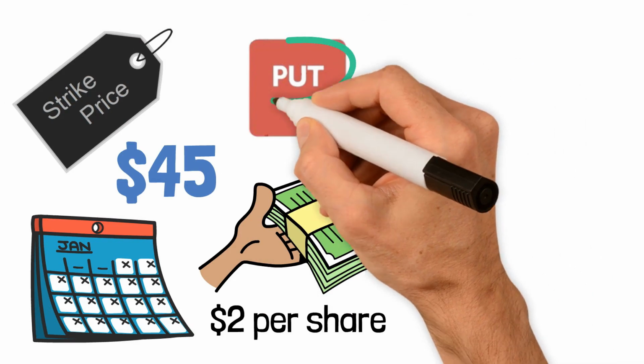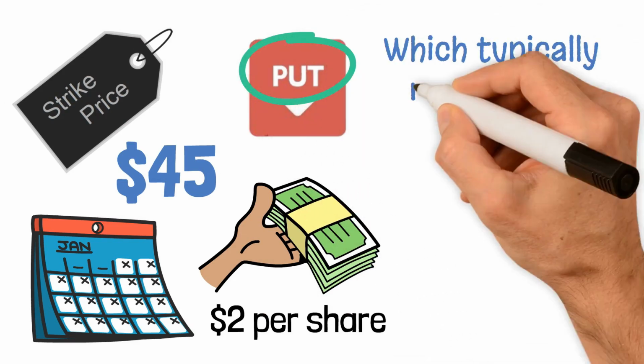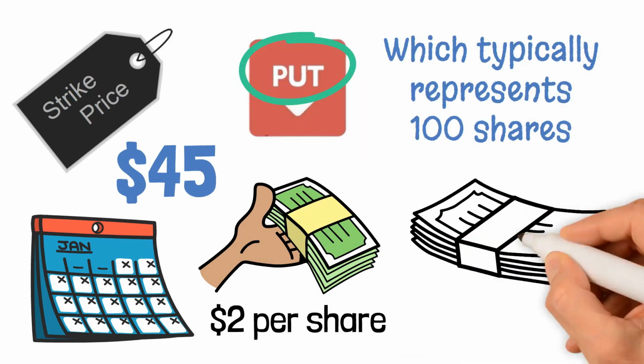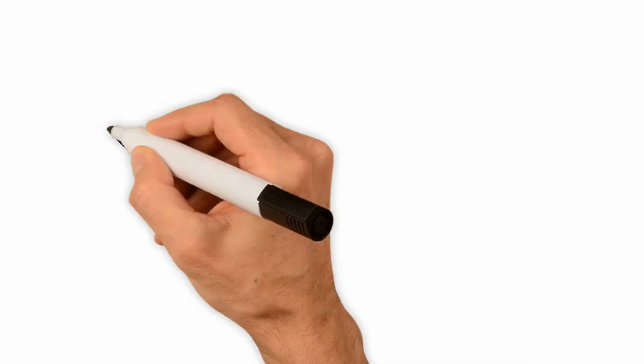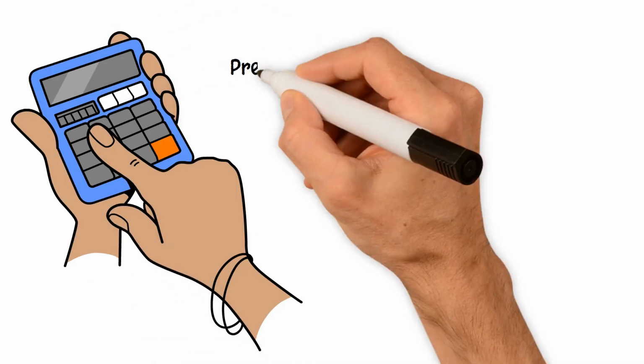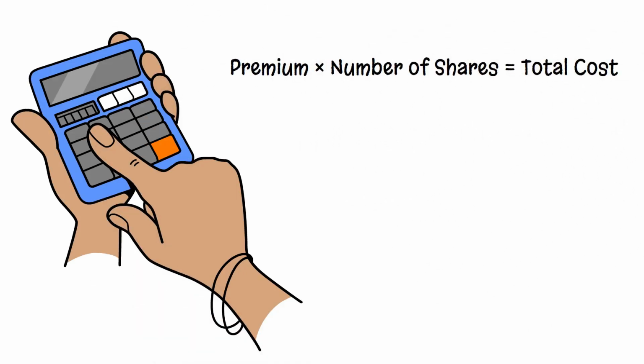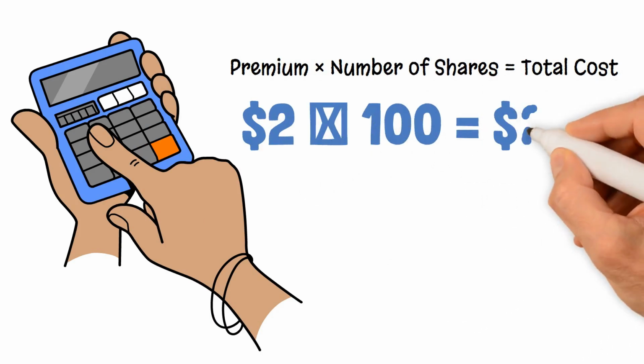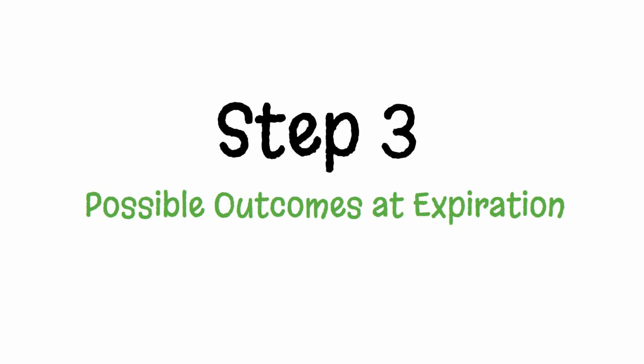You purchase one put option contract, which typically represents 100 shares. Therefore, your total investment or premium paid for this option would be calculated as follows. Premium times number of shares, bringing your total cost to $200. Step 3. Possible outcomes at expiration.